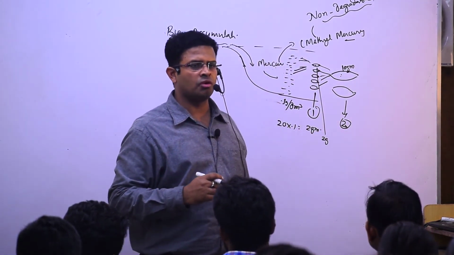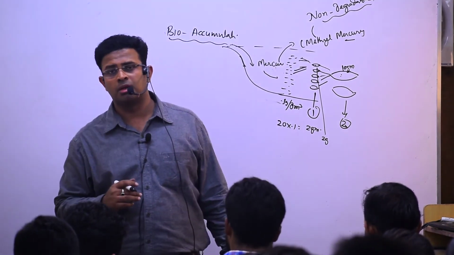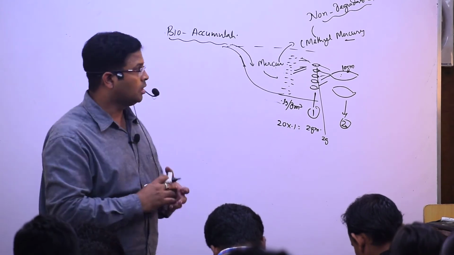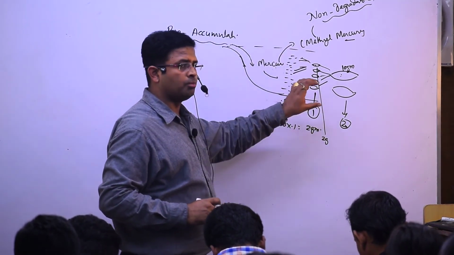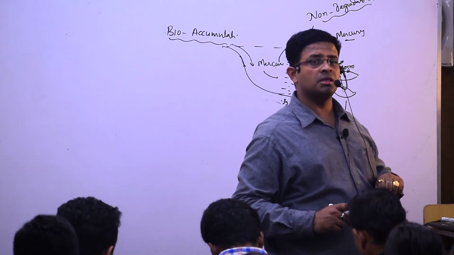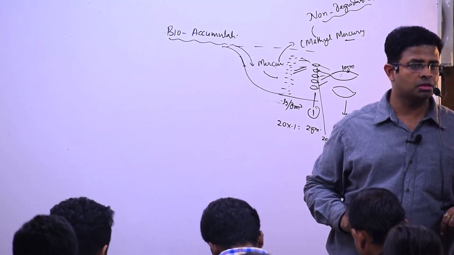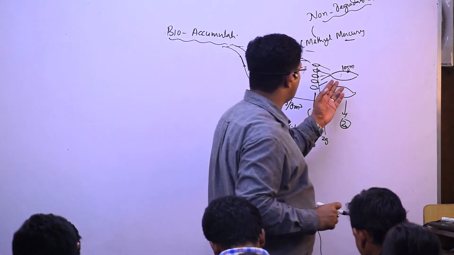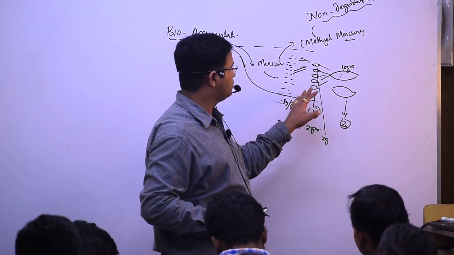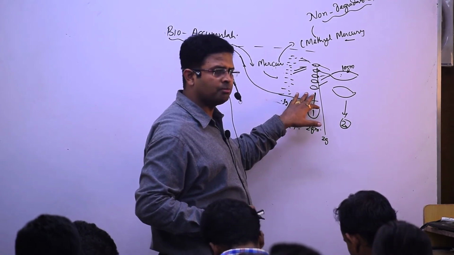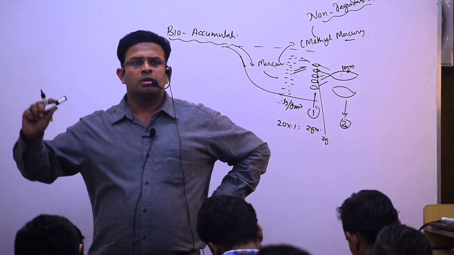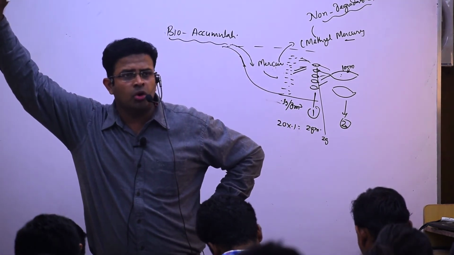So the concentration of a non-degradable chemical pollutant in one species is known as bioaccumulation. What is it known as? इसमें कितना है? 10 gram bioaccumulated, and in this one how much? In this animal कितना हो गया? 2 gram. There is 0.1 gram. So what are these? Tell me first. Bioaccumulation.